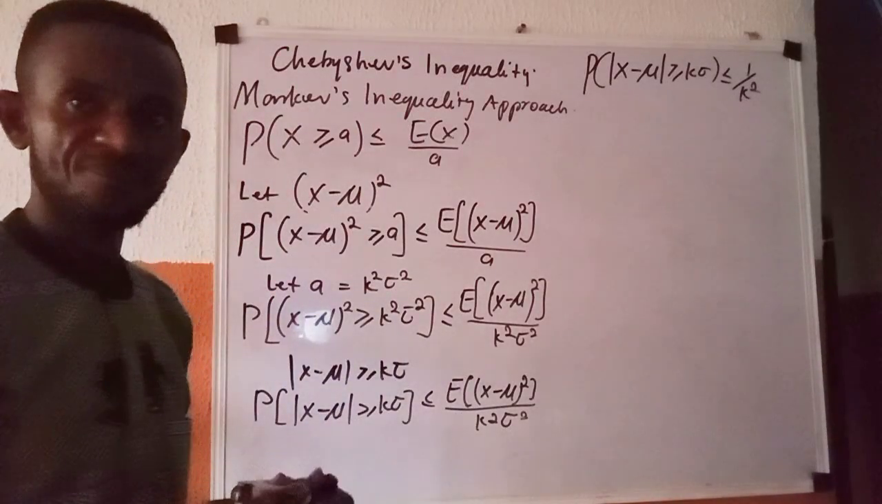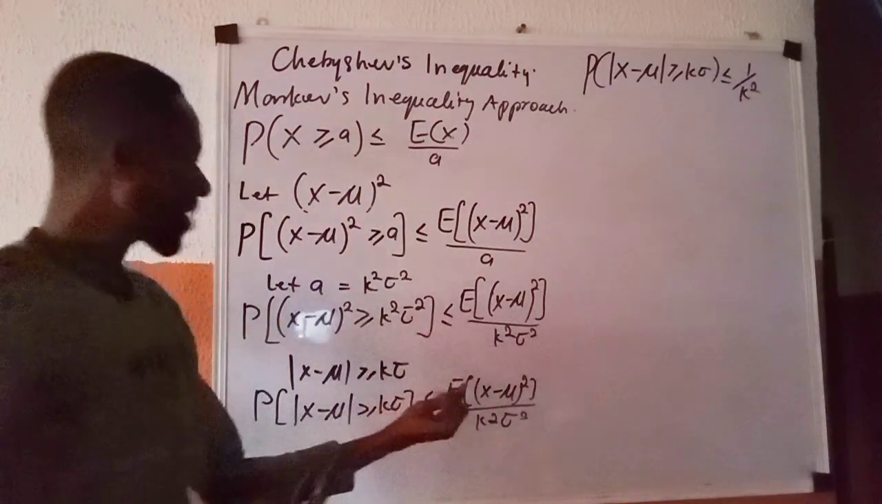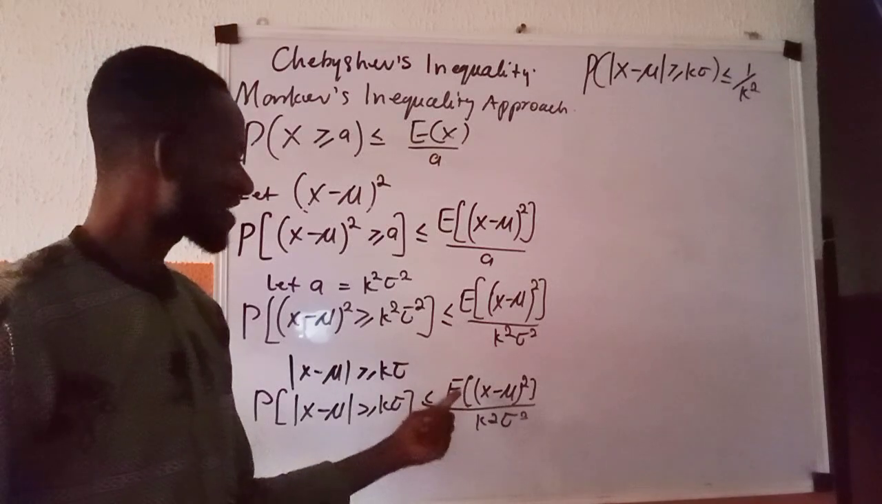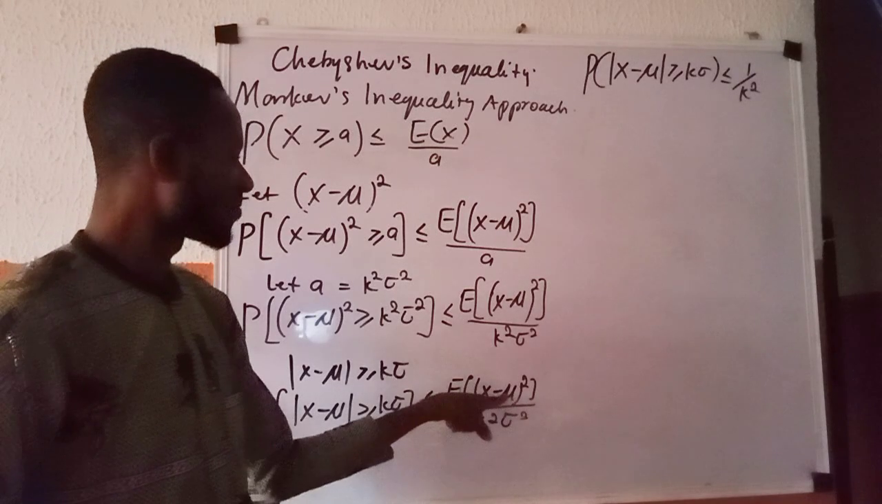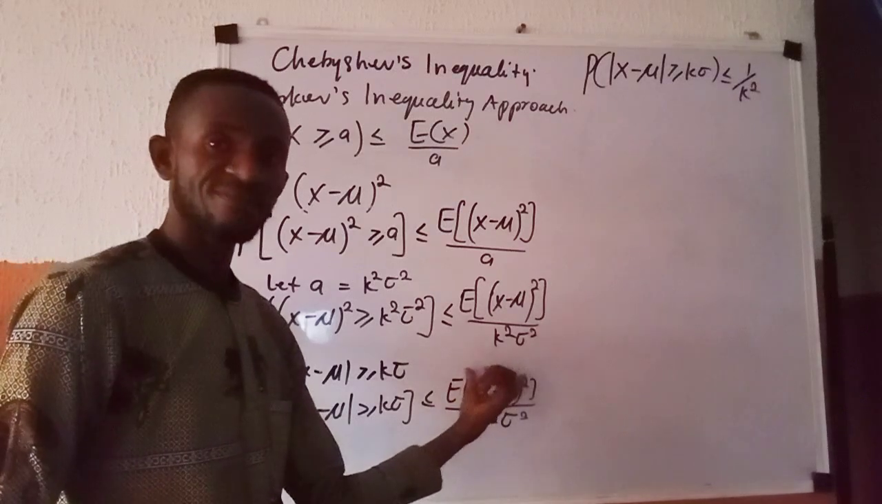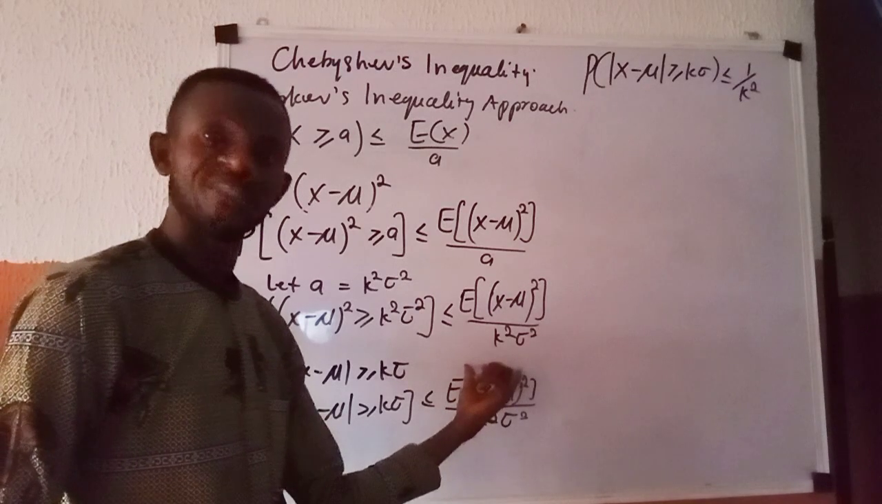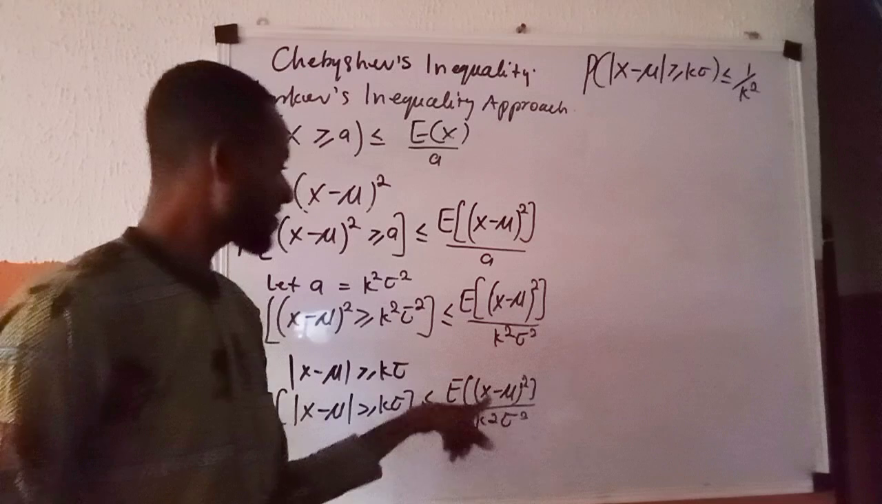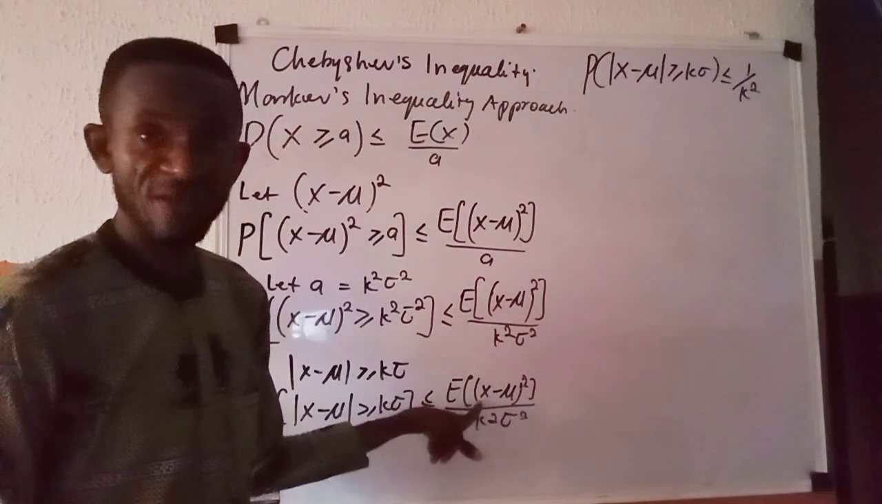Okay, now I want you to look at what you have here. What you have here is the expected value of (X minus mu) all raised to power 2. You should know that this is the variance in statistics. In fact, this is the variance of the random variable X everywhere.